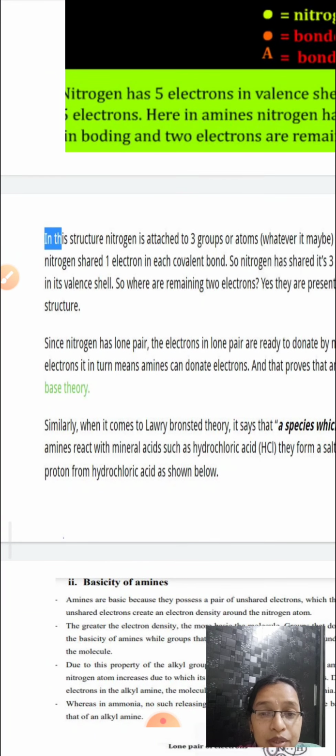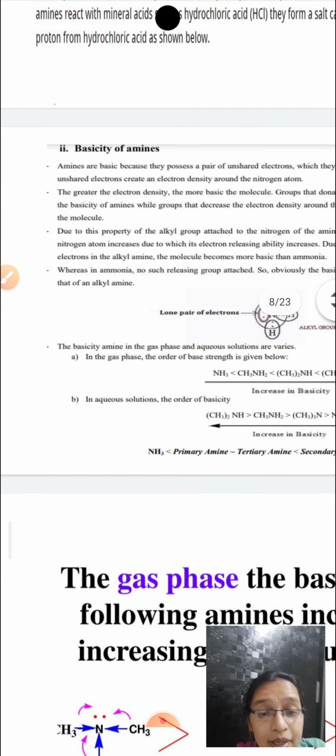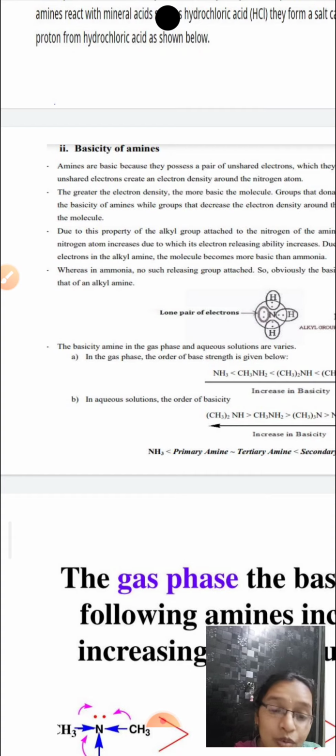And here, if you see the basicity of amines, it can be defined in 2 ways.